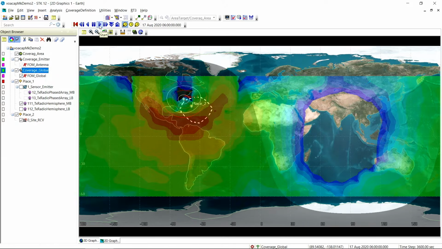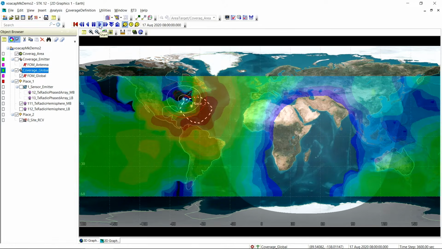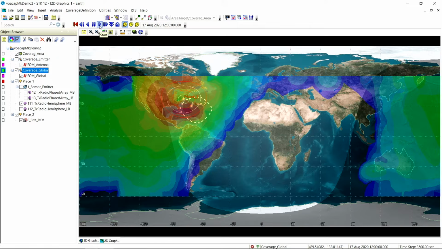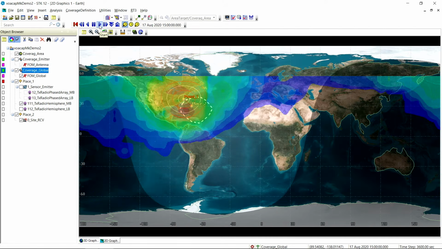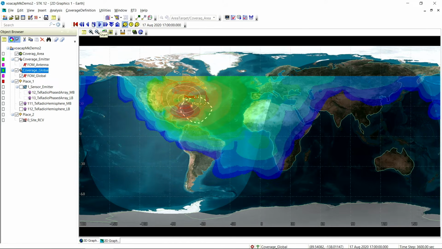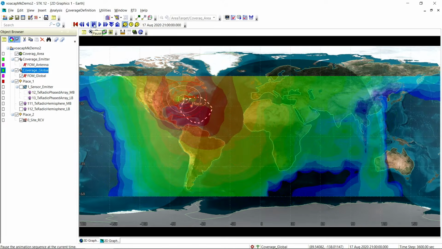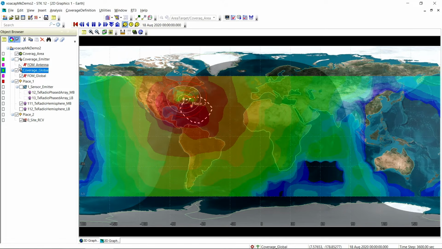And there's no dynamics involved here. We have two places that aren't moving. We have antennas that are not moving. They're not directional. There's no sensors that are moving. Everything's static, but we can see our environment is no longer static. So you can see the spatial temporal dynamics associated with the ionosphere.